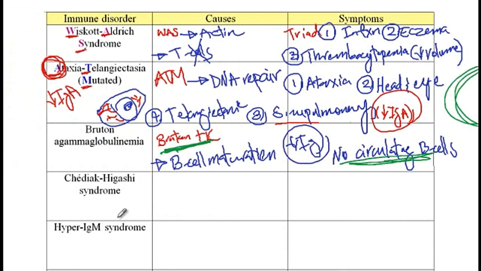The next condition is Chédiak-Higashi syndrome, which is due to the problem in the LIST gene, so LIST gene, that is required for the protein trafficking of the organelles.